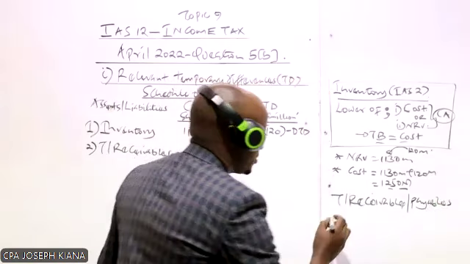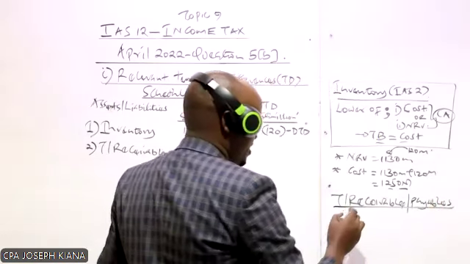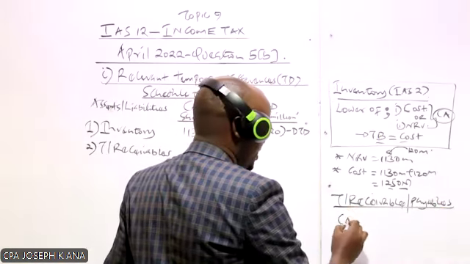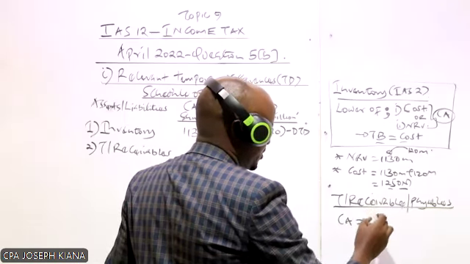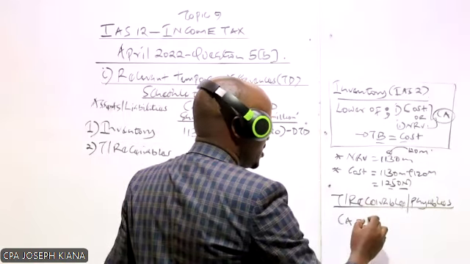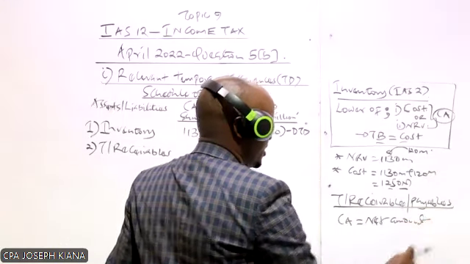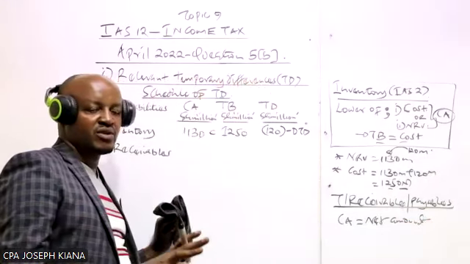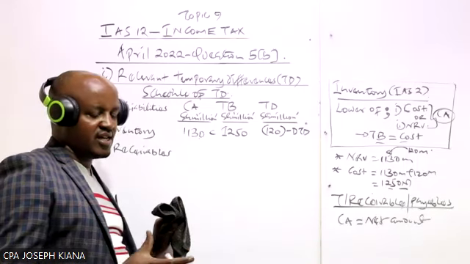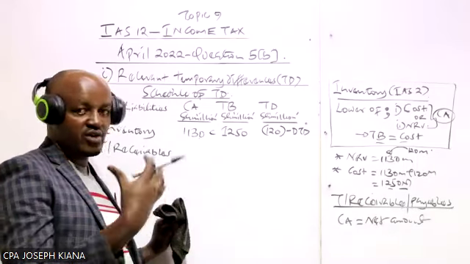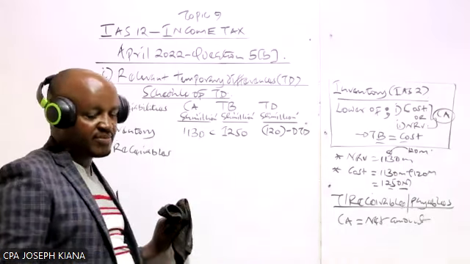For these two items, receivables and payables, the carrying amount is equal to the net amount. The net amount is just like when we talk about your net salary, which is your original or gross salary after various items have been deducted.